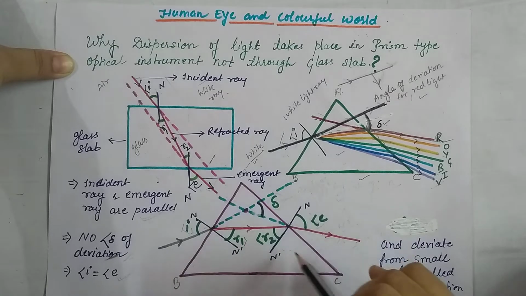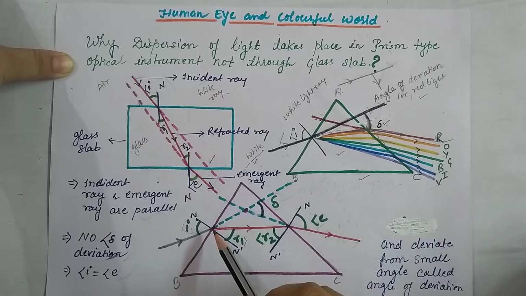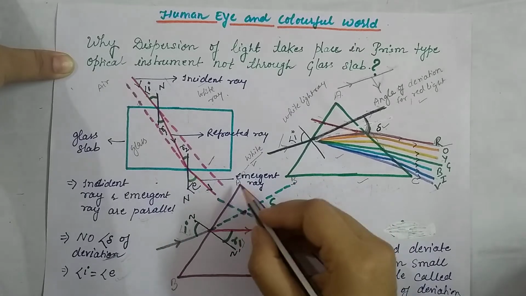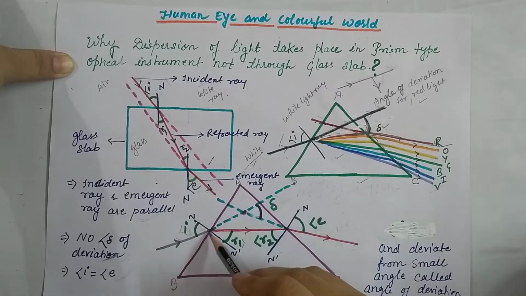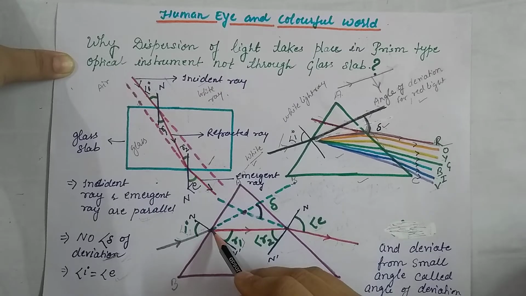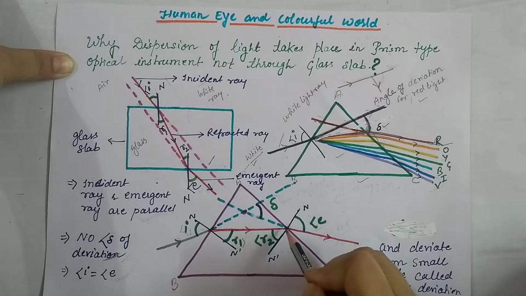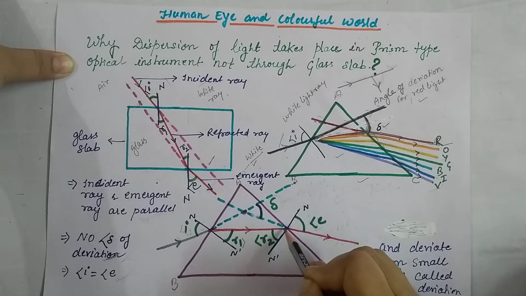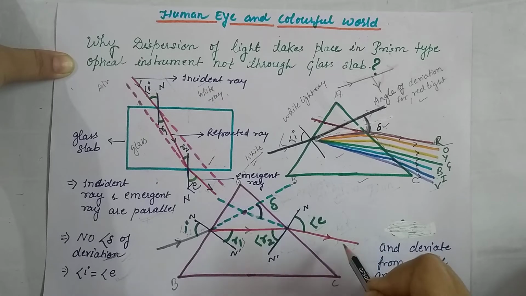In the third figure, you are able to see light passing through the prism, which we can name A. When white light passes through the prism, refraction takes place, and refraction means bending of light. We form a normal, the light bends, and then we get an emergent ray.